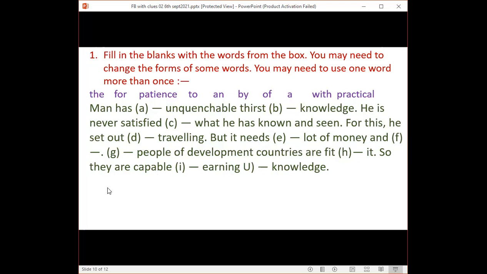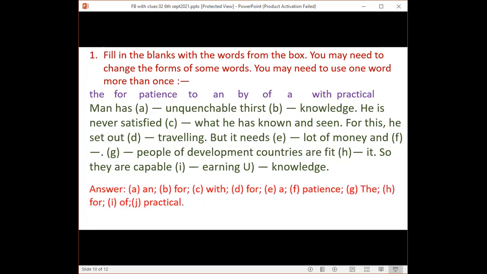So boys, have you completed, Zubair? Yes, sir. Okay, I'm going to show you the correct version of the answer. So try to match your answers with mine. First one is AN. Man has an unquenchable thirst for knowledge. He is never satisfied with what he has known and seen.